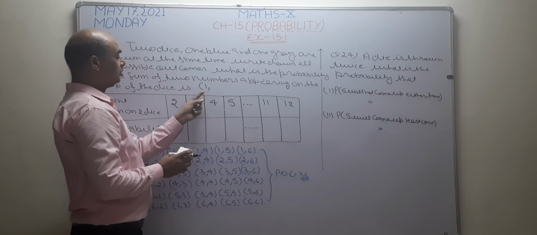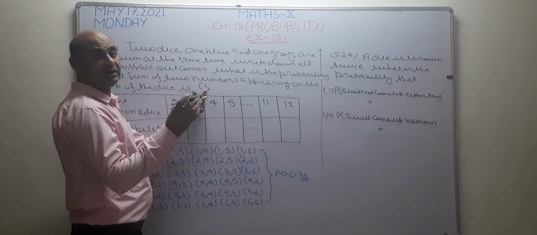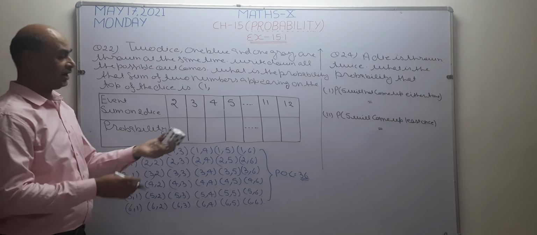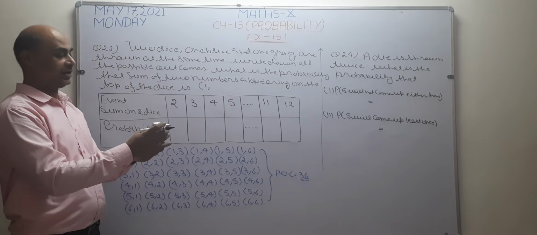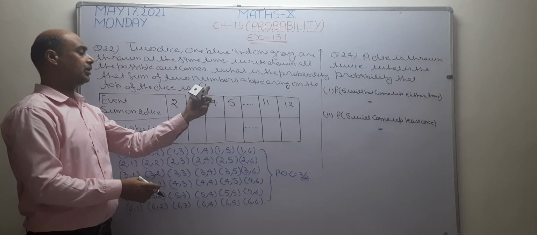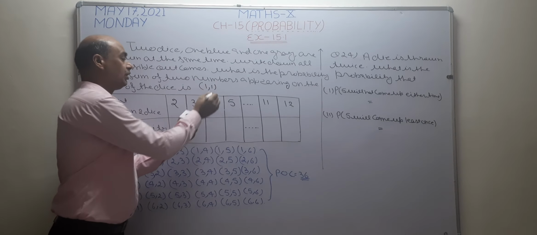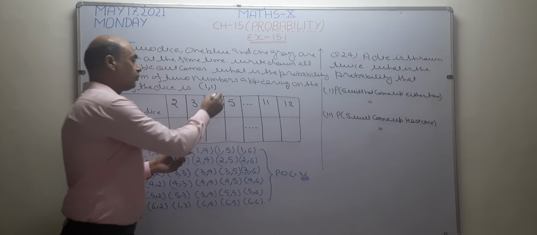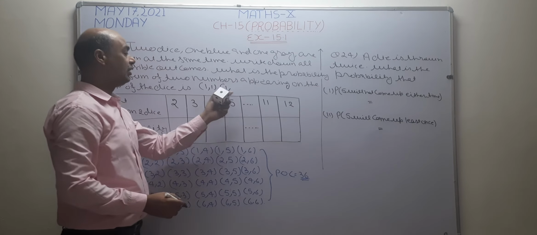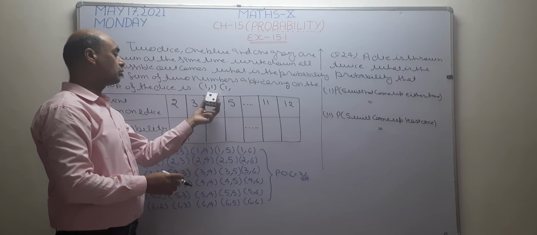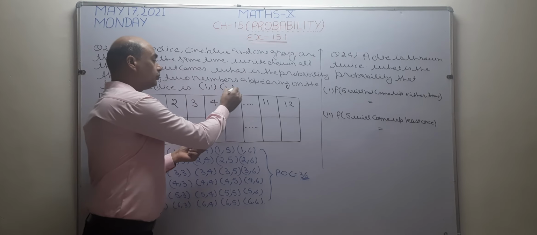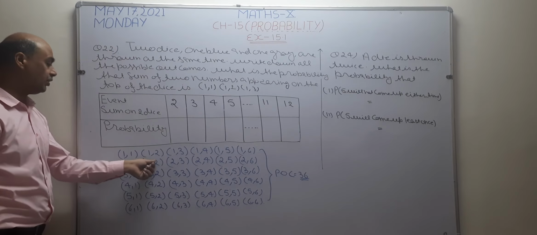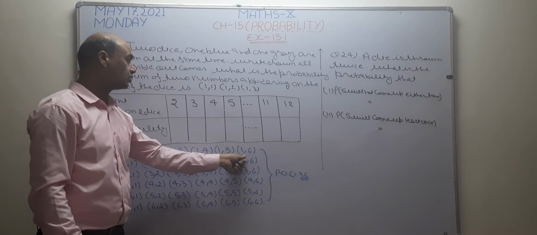I keep the possibility of the first die the same and change the possibilities of the second die. Suppose this is the second die. When I throw the second die, the answer becomes 1, so the first possibility is 1, 1. Both numbers of both dice are the same. After that, I change the possibility of the second die. It can be 2 also, or 3 also. In the same way, I write here 1,1; 1,2; 1,3; 1,4; 1,5; 1,6.